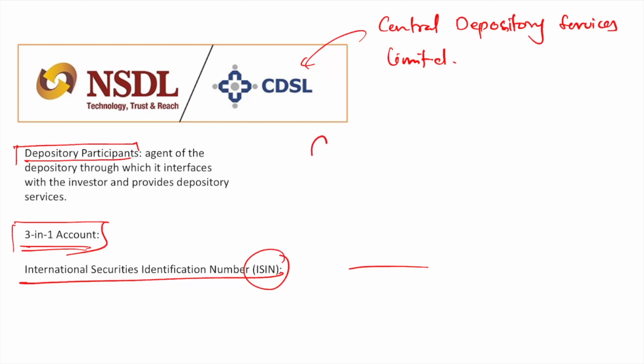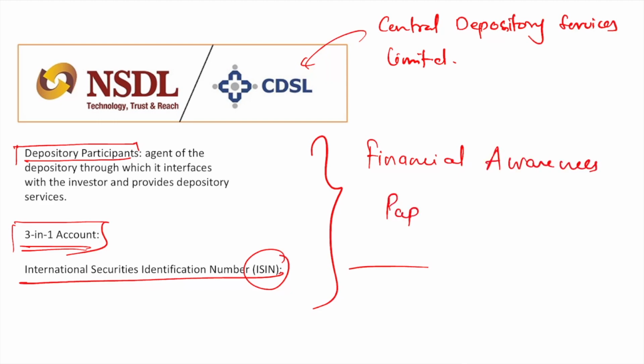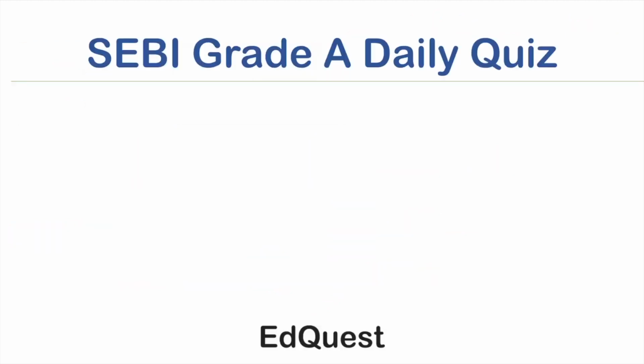These three things are equally important, and you can expect a question in the financial awareness part of paper 1. It may also come in paper 2, but it has a high probability of being in paper 1 also. So this was about depositories and a few associated concepts.